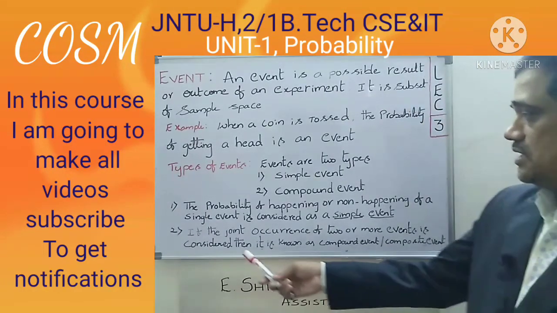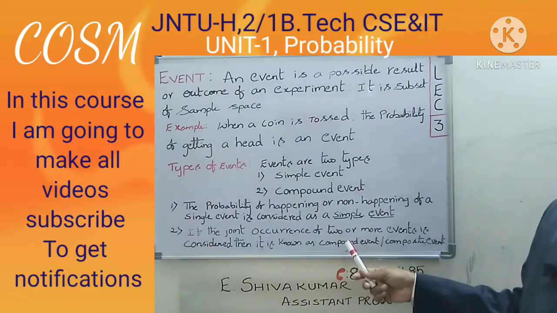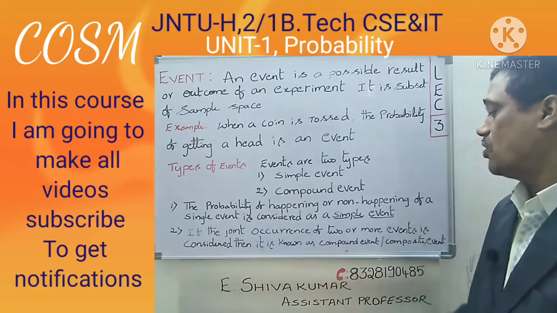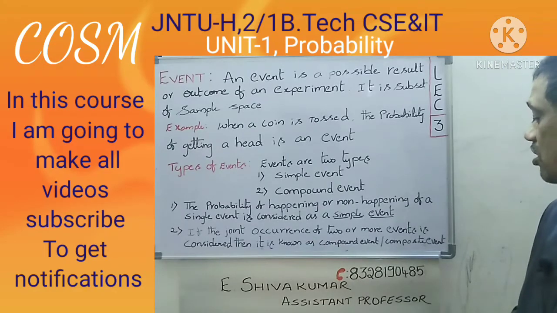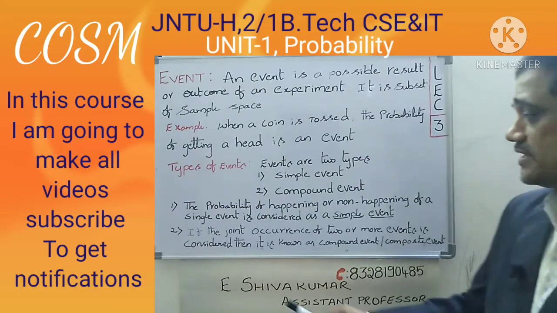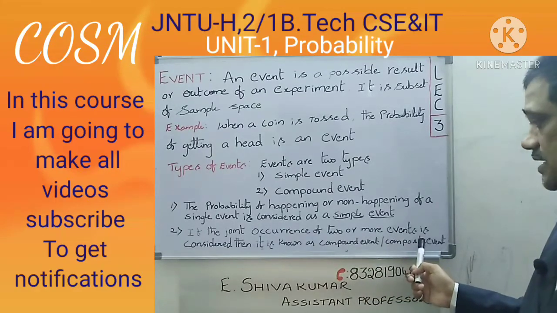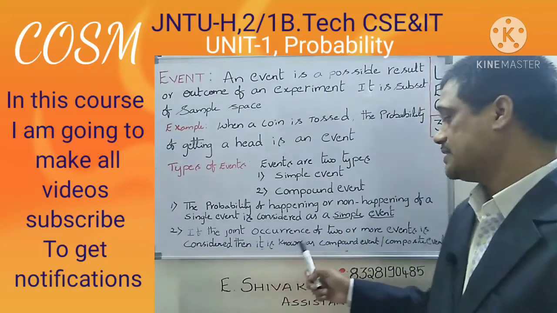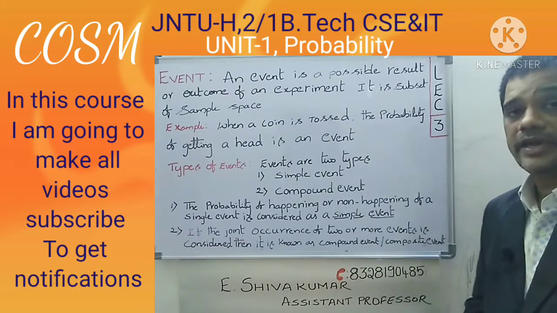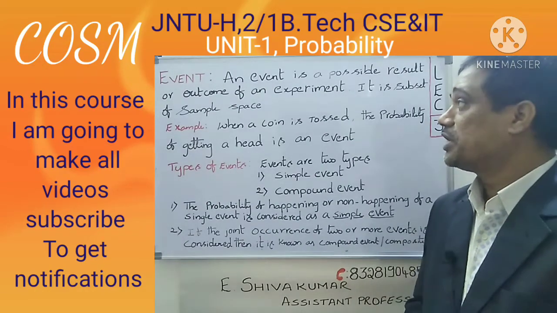Now we have the compound events. The definition of the compound event: if the joint occurrence of 2 or more events is considered, then it is known as a compound event or composite event. Is it clear? Once again I am repeating: if the joint occurrence of 2 or more events is considered, then it is known as a compound event or composite event.